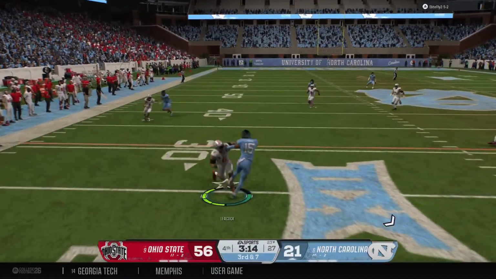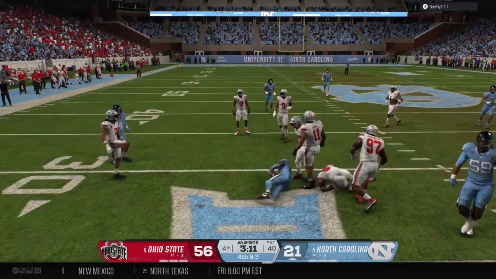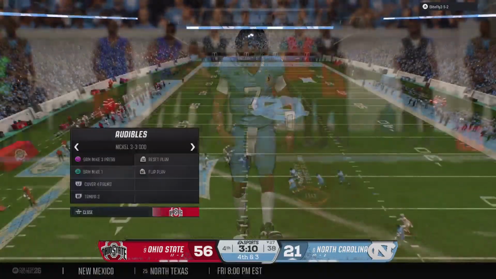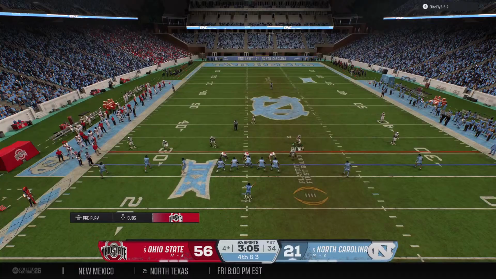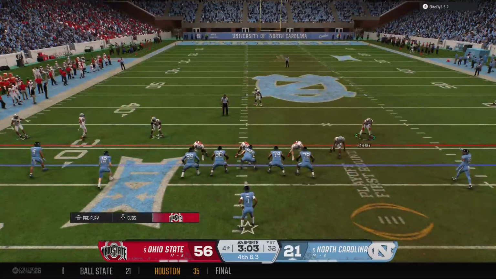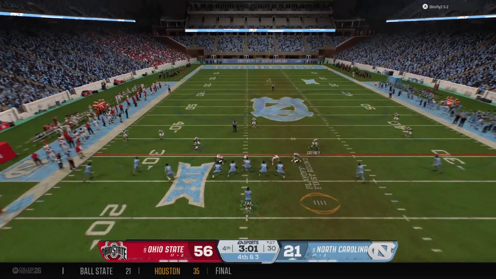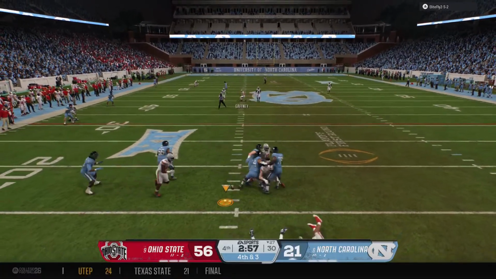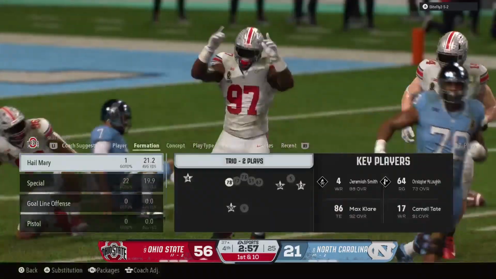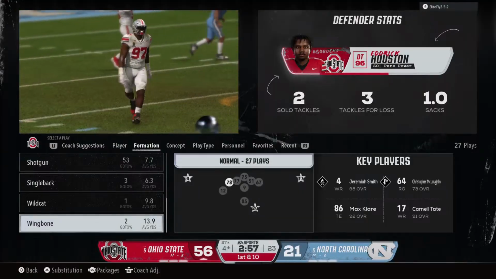The receiver makes the catch. The defense stops him just short of the marker. That'll bring up 4th down. Down late, they'll keep the offense on the field trying to chip away at this lead. Needs a completion here on 4th down. And it's incomplete under heavy pressure. A big 4th down stop.